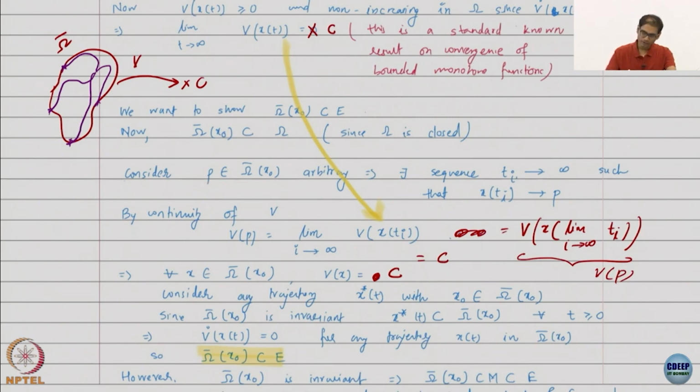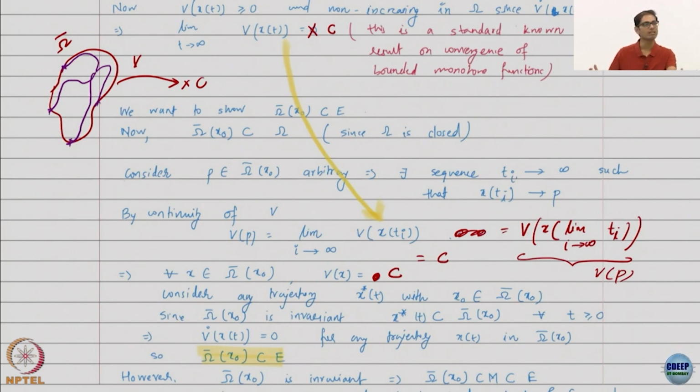Now, we know by definition of a limit point, because P is a limit point, that there is a time sequence such that the solutions converge to P. By time sequence I mean this Ti is not continuous; you can take any time sequence. T1 can be 1, T2 can be 2, or T1 can be 1, T2 can be 1.2, T3 can be 1.4, whatever.